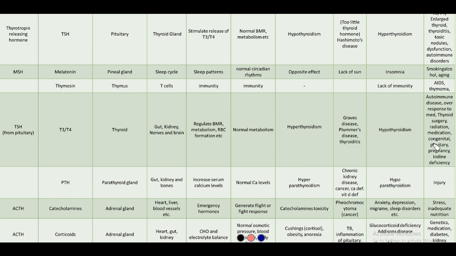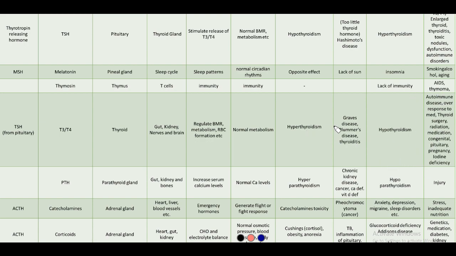So goitrogens are nothing but substances present especially in pulses and legumes. What they do is they take this iodine and prevent its absorption in the body. So what happens is goiter can occur. So they are called goitrogens.